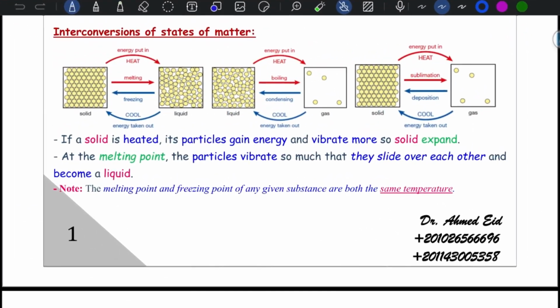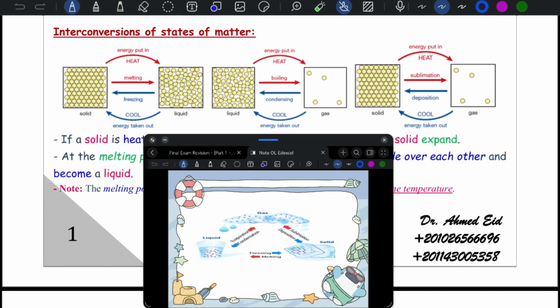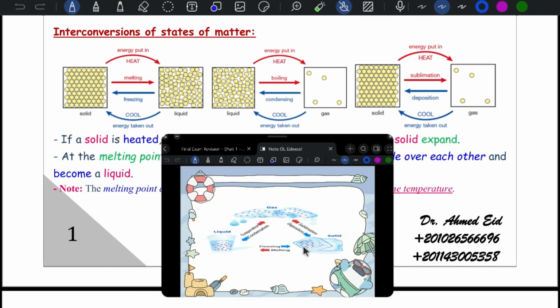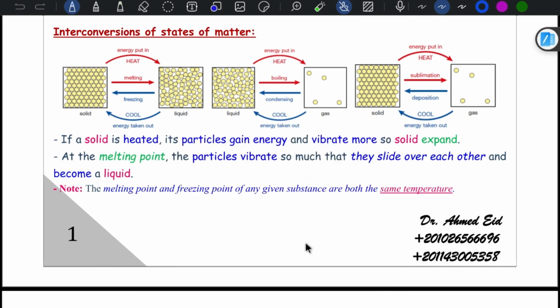Let's start talking about interconversions of states of matter. As you can see in this diagram, from solid to liquid, melting; from liquid to solid, freezing; from liquid to gas, evaporation; from gas to liquid, condensation; also from solid to gas directly, sublimation; and from gas to solid, it's called deposition. Let's talk about this part.